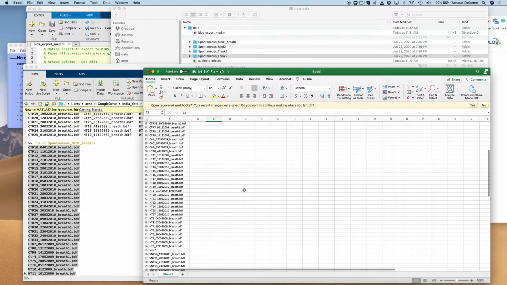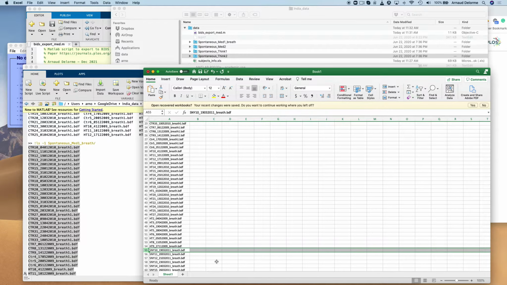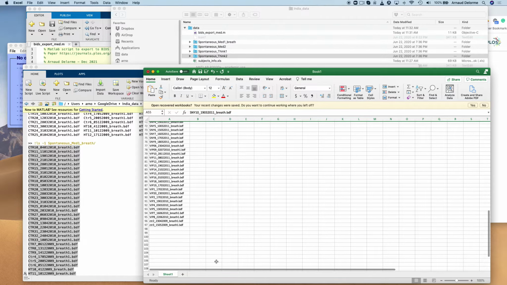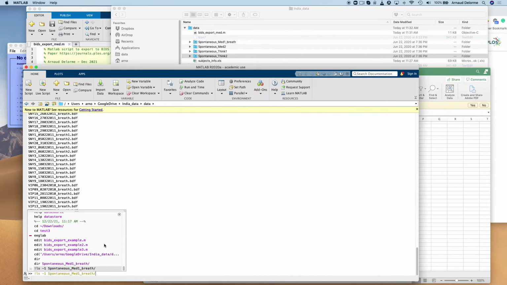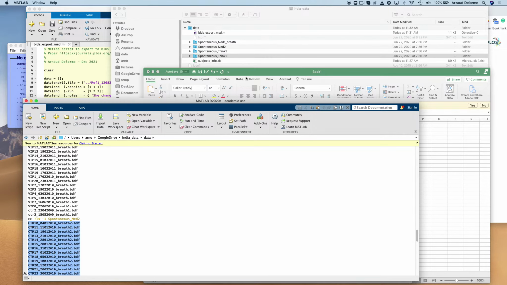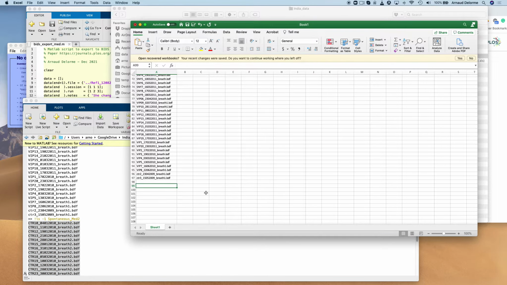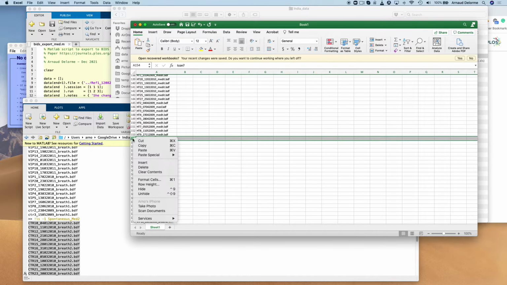Then I'm going to remove the icon files, some of the files that Matlab Mac creates. And then I'm going to add the content from the other folder. So I'm listing the content of the Med2 folder, and then again copying and pasting that to Excel. I'm going to remove the icon file, which I don't want to process.